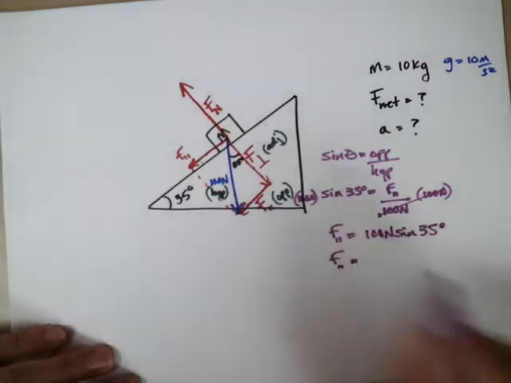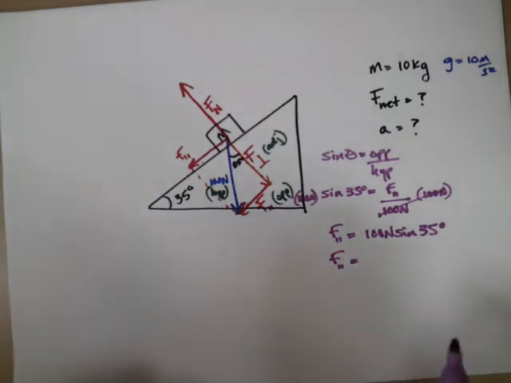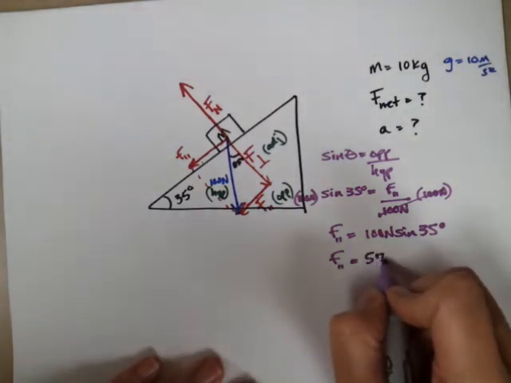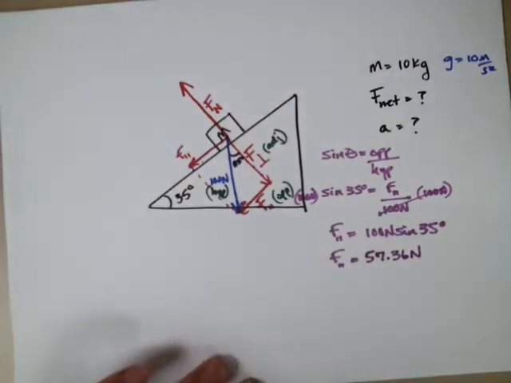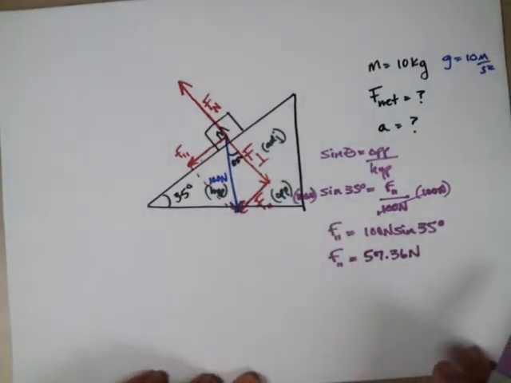So F parallel is 57.36, which is what I'll round it to.